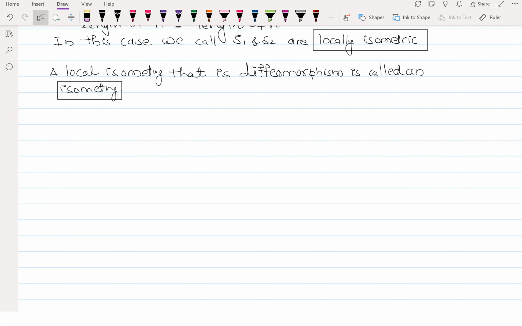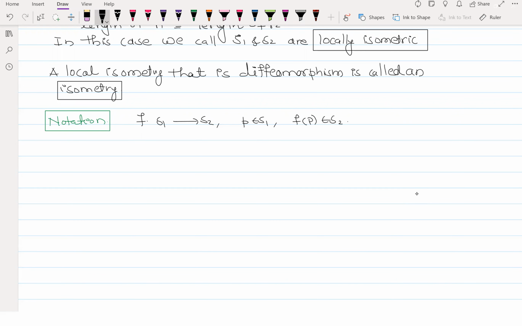For that, let me first give you some notation. We have our function f from S1 to S2. Let us fix a point p belonging to S1, and then f of p belongs to S2.